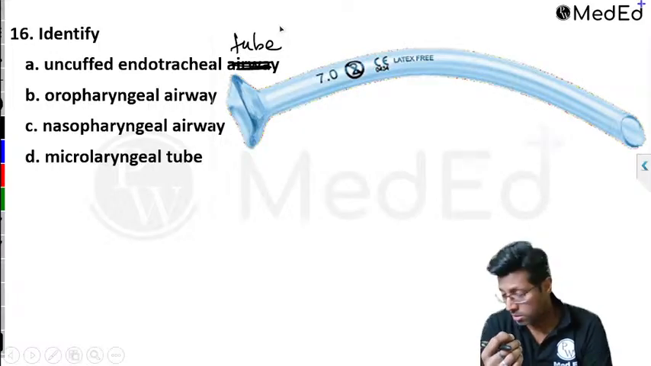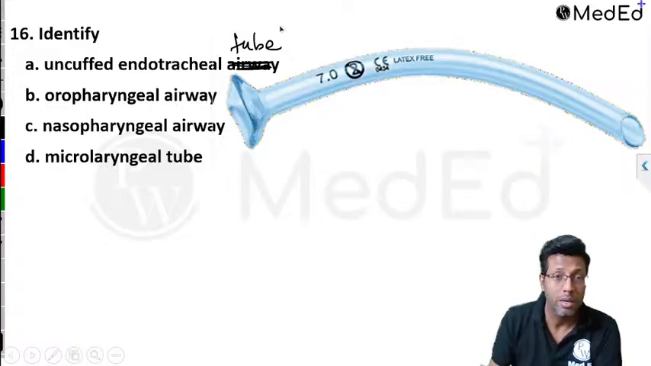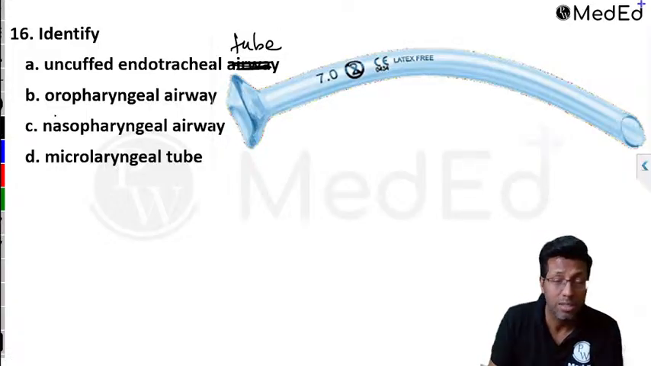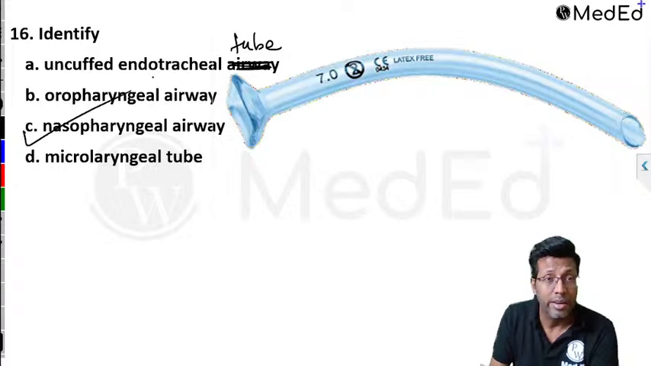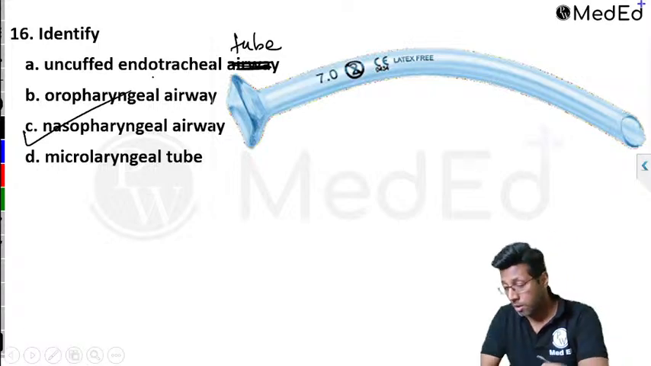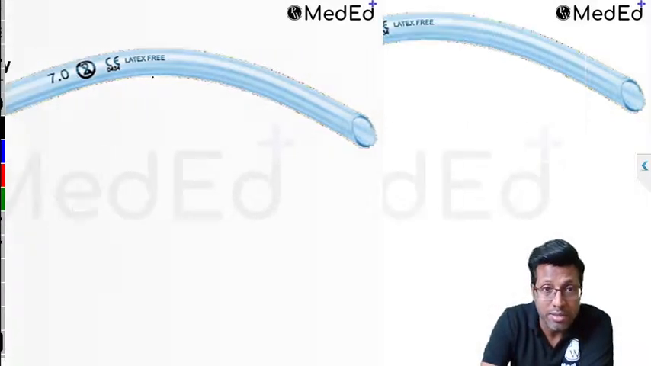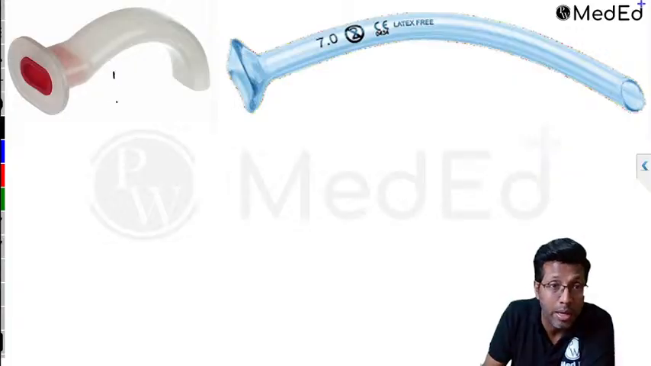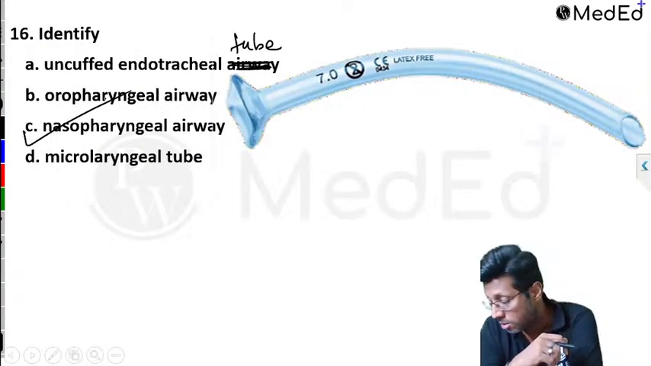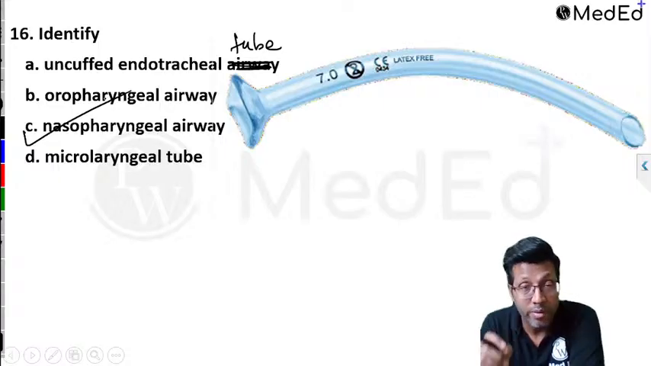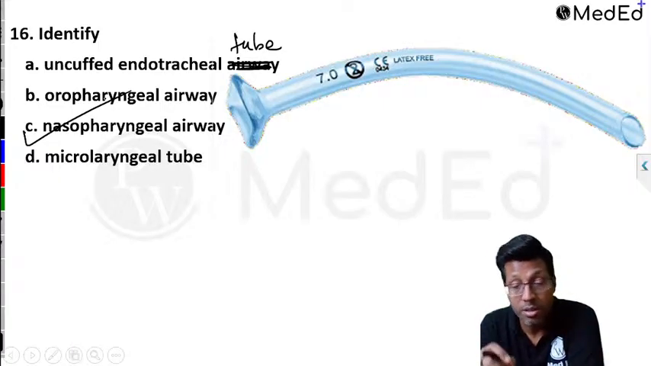Arey, where did B come from? All of you are giving B. No, this was last year's NEET PG question. It is not oropharyngeal, this is nasopharyngeal. It is not Guedel. Guedel airway is this, guys. This is what is called Guedel. Don't get confused, it was a simple question. This is a nasopharyngeal airway. This is last year's NEET PG question.